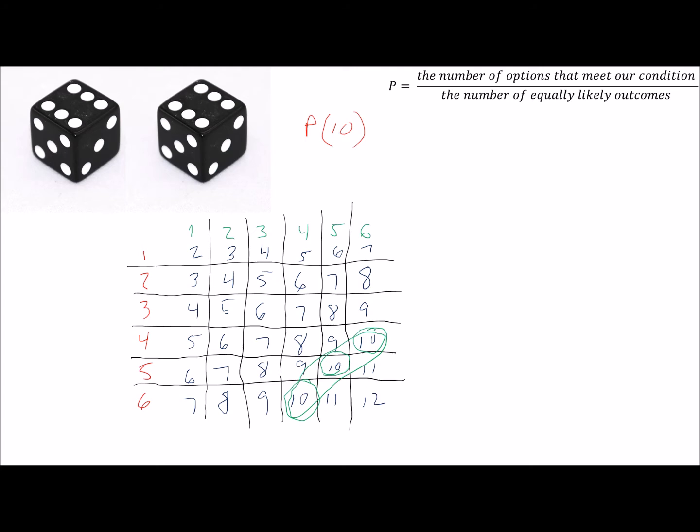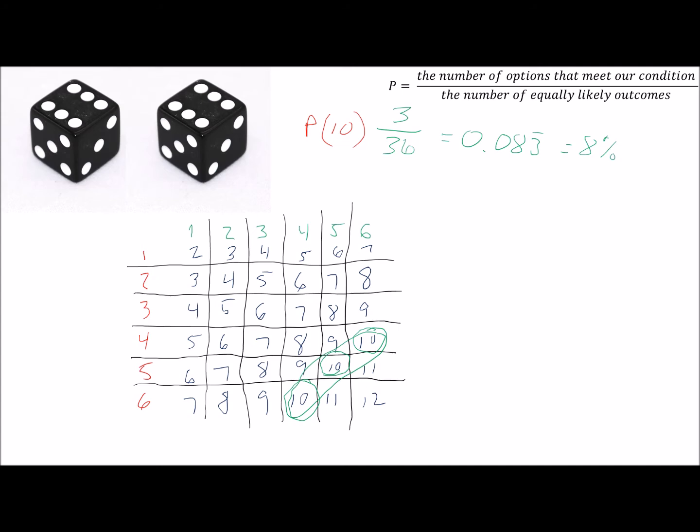So in doing this, let's say we had 3 possible combinations out of 36 possible equally likely outcomes, which would give us 0.083, which is repeated, so we could say 8%.